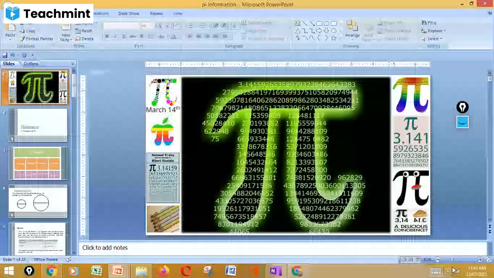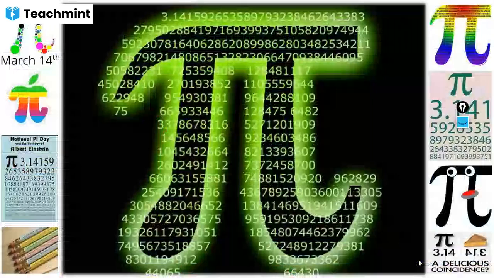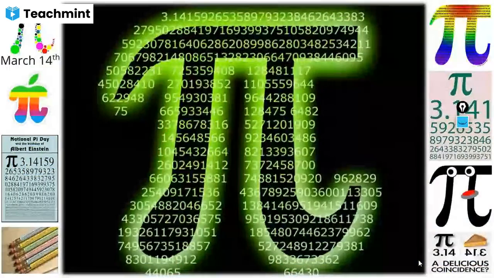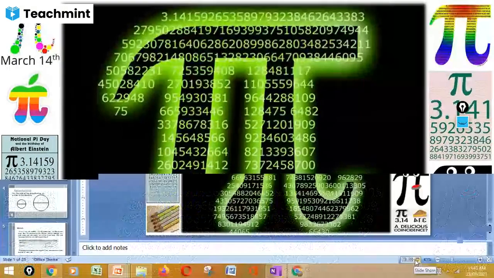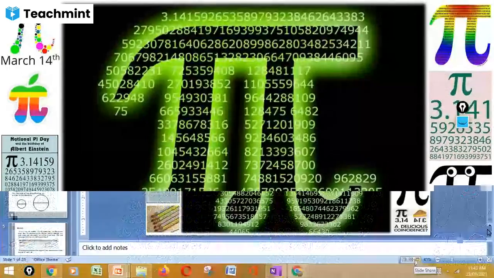So, in today's class, we are going to have complete information about pi. What is meant by pi, where does it come from, how we are getting that constant, and what is the history of that pi? How there was a change in its decimal places, how the numbers were continuous. Those are all the things we are going to see today. Okay, here it starts.